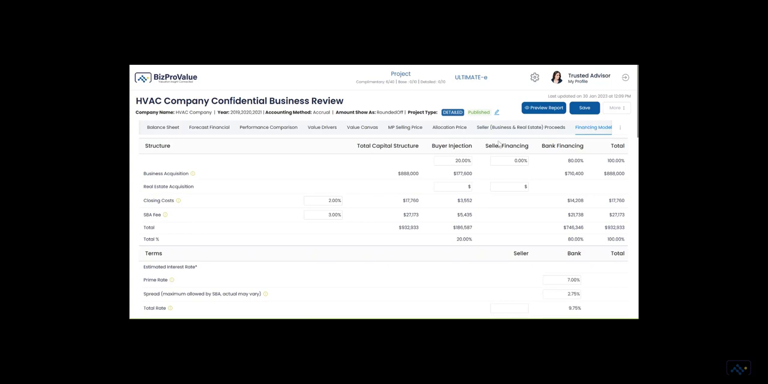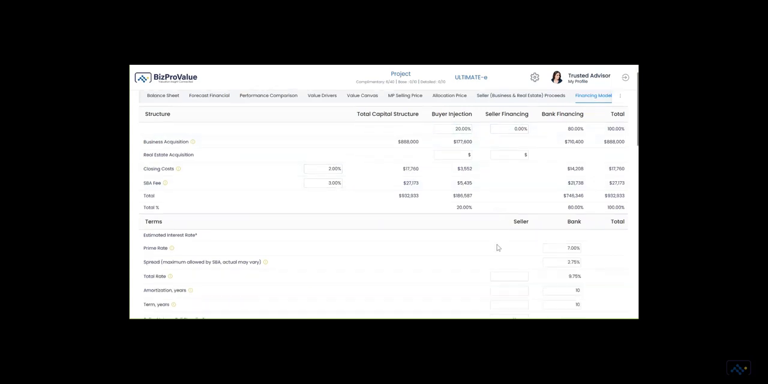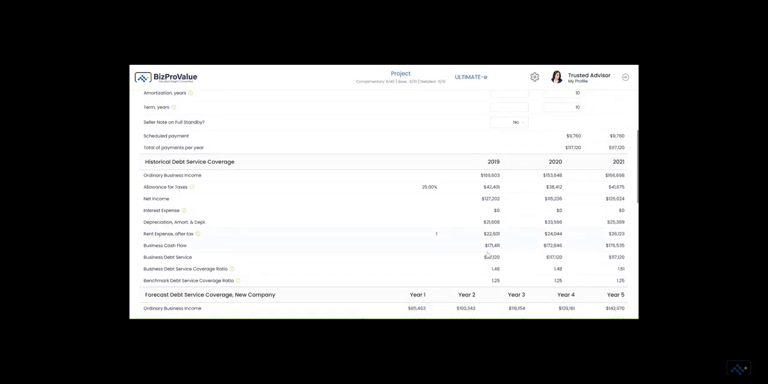In the financing model, you can develop typical terms and structure for bank and seller financing. This is helpful to consider how attractive the price is to a wider range of buyers who may use financing.